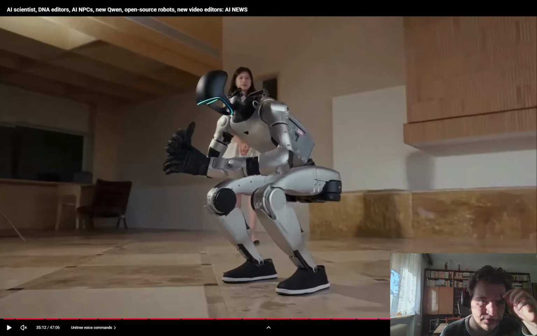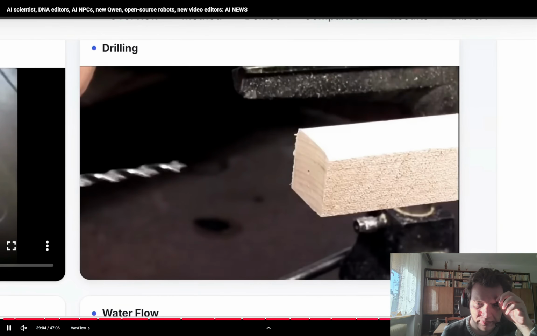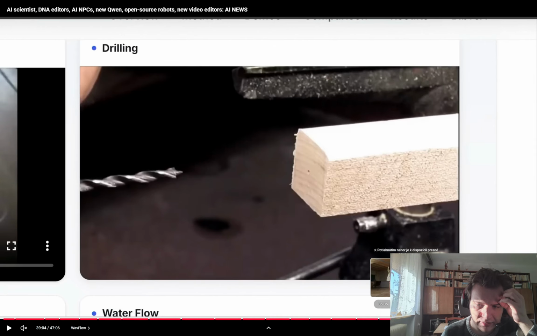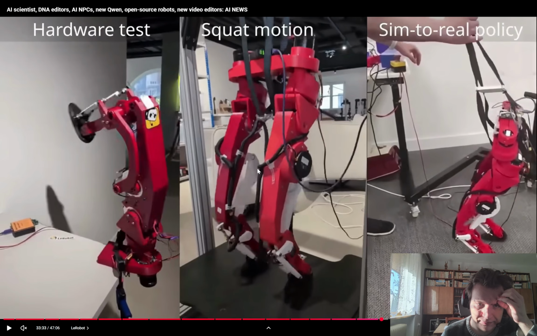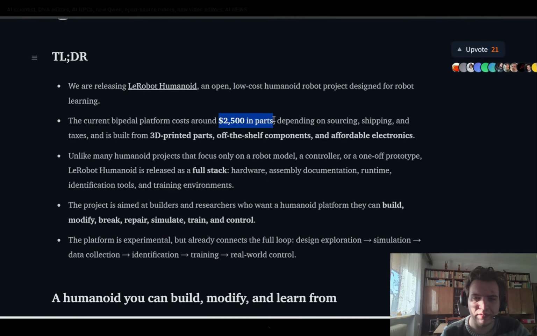This is my reaction to AI Search's video about AI scientists, data editors, AI NPCs, new Qwen, and open source robots. And what are the open source robots? That was, to be exact, LeRobot. This one, just the previous one. They just released it for $2,500 in parts.